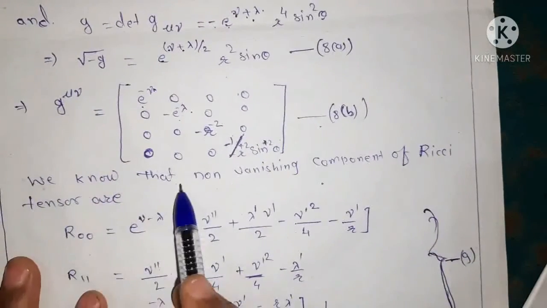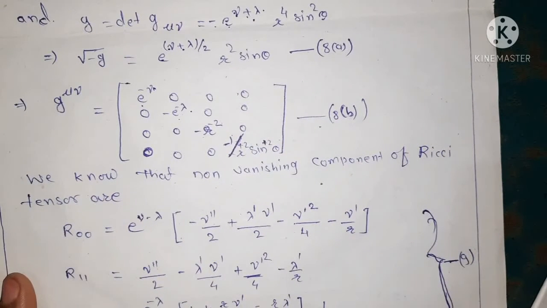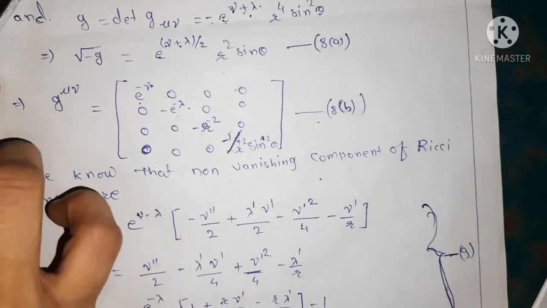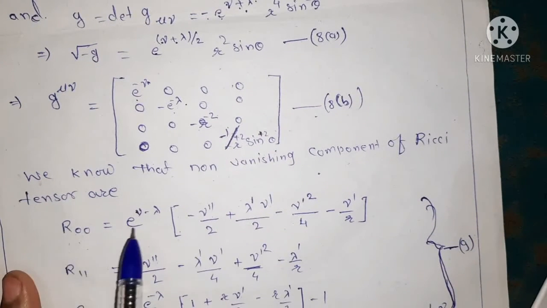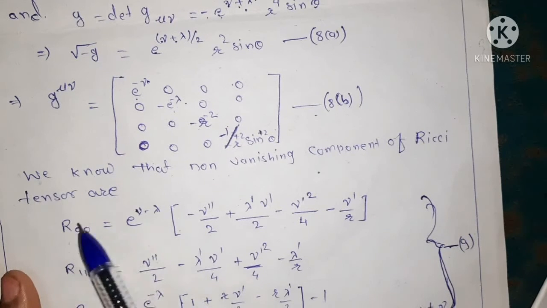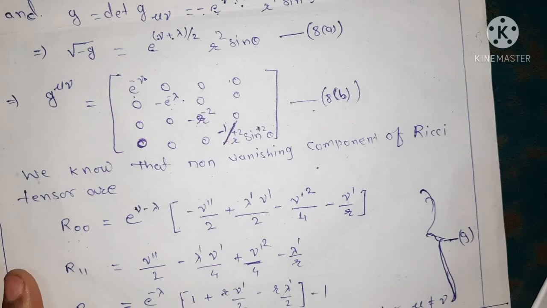Now we know that the non-vanishing components of the Ricci tensor for this line element can again be calculated by calculating the non-vanishing Christoffel symbols and substituting those values in the formula of the Ricci tensor.